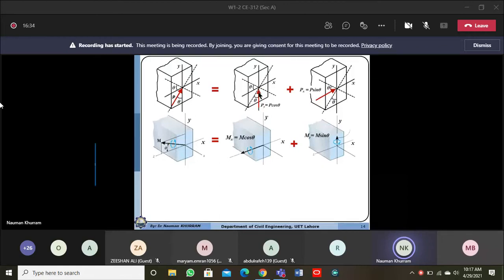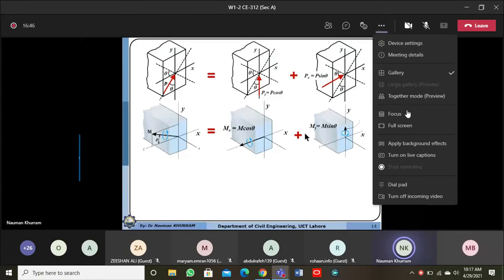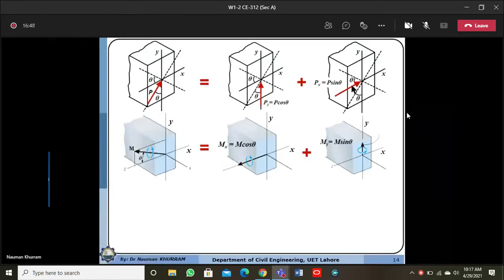The free body diagrams are inconsistent with this, because if the load is acting along the y direction, it produces the moment about the x-axis. Similarly, if the load is acting along the x direction, it produces the moment about the y principal axis.